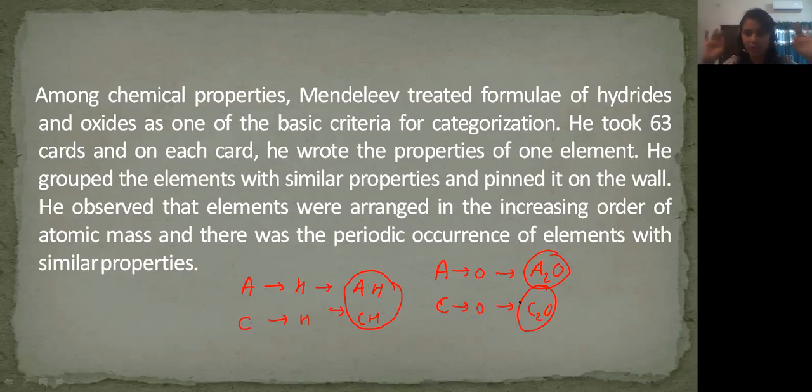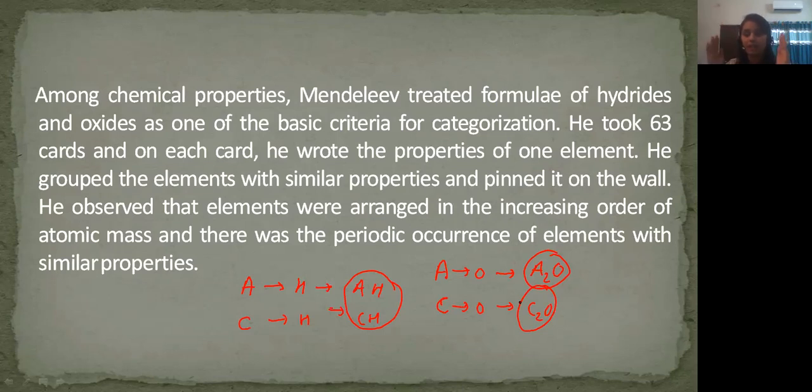He gave his law, Mendeleev's periodic law. From where did that law come? This law came from his observation. He observed that elements were arranged in the increasing order of atomic masses, and there was the periodic occurrence of elements with similar properties. We are going to understand this line when we move towards Mendeleev's periodic table.